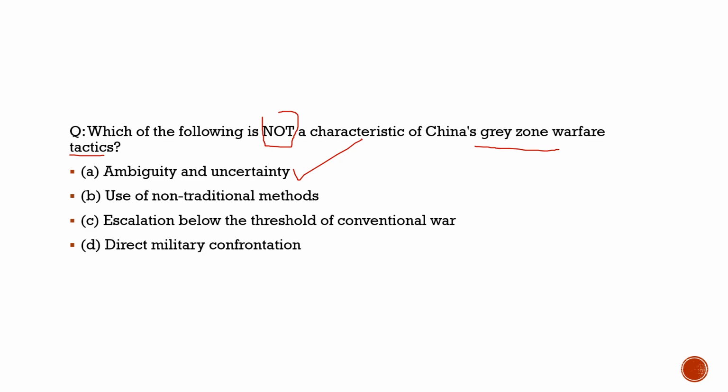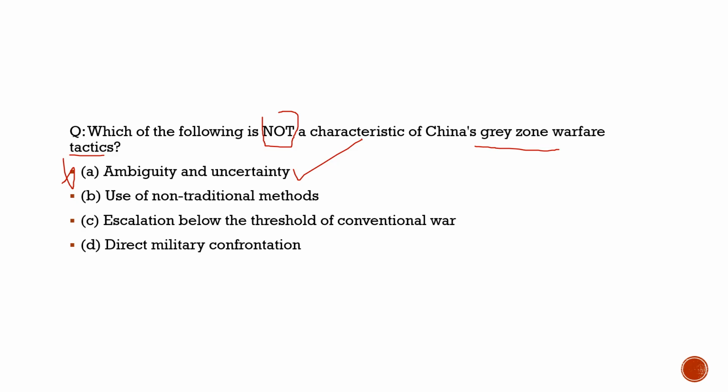We believe that we have solved this issue, but they will start working on it at the ground level in a non-traditional way. This is China's gray zone warfare tactic. So statement 1, with respect to China's gray zone warfare tactics, is 100% correct, but with respect to this question, it is not. So statement 1 with respect to the question is not correct, but with respect to gray zone warfare tactics, it is 100% correct.